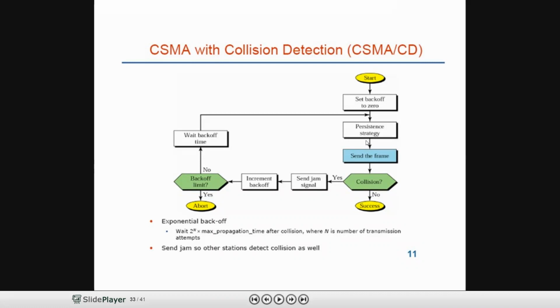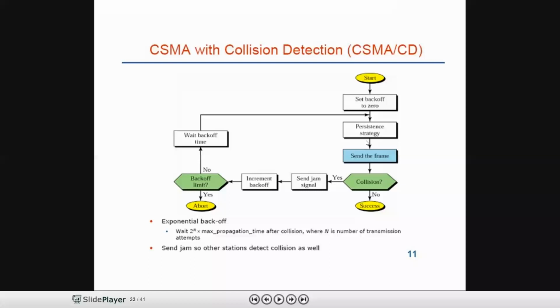Here I'm repeating once again about the back off time. Back off time is the time interval. In easy words, it is the waiting time before retransmission. Whenever a collision is detected, the station stops the transmission. From that stopping point to the retransmission time, this time is called back off time.